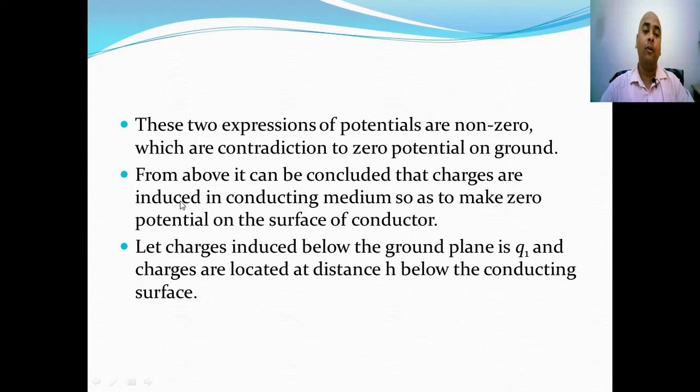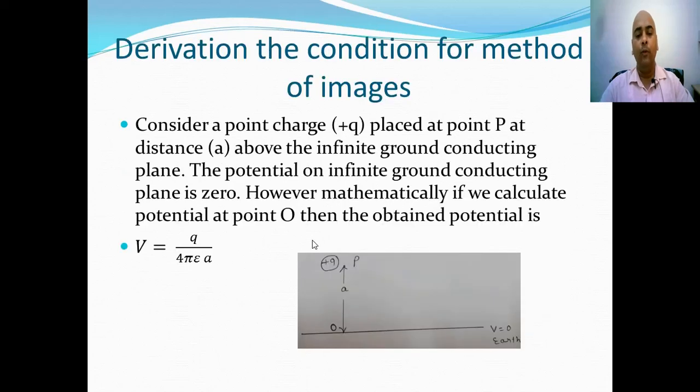From the above it can be concluded that charges are induced in the conducting medium so as to make zero potential on the surface of the conductor. That is, we need to add another charge below at some location such that the algebraic sum of potentials due to charges and image charges will keep potential 0 on the ground.